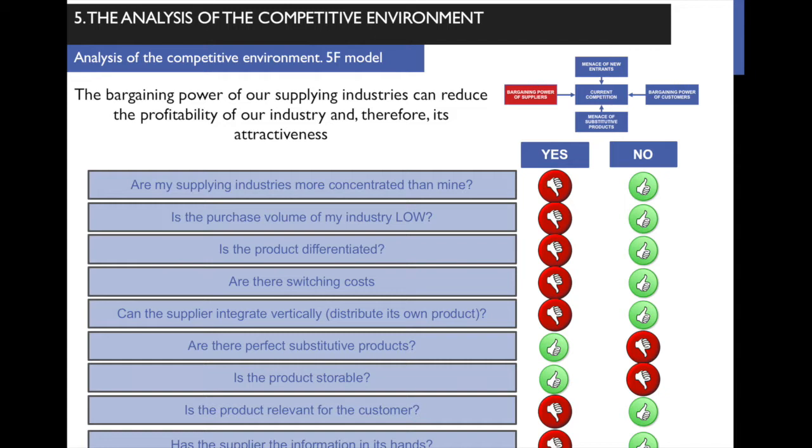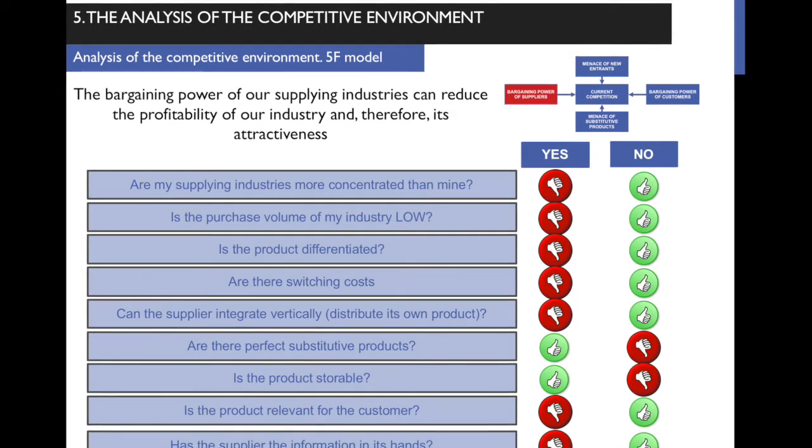So we have to consider the bargaining power of our supplying industry and the bargaining power of our customer industry. These are two different forces, but the way of analyzing them, the questions we are going to ask ourselves, are very similar. The problem is that it can be confusing, but the first thing we have to do is, for instance, analyze the fourth force, the bargaining power of our suppliers.